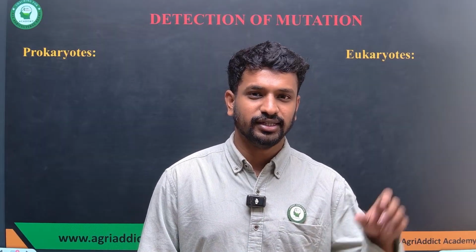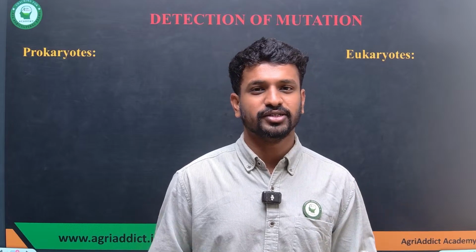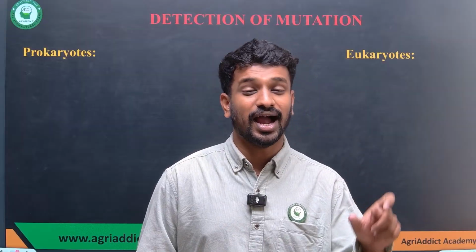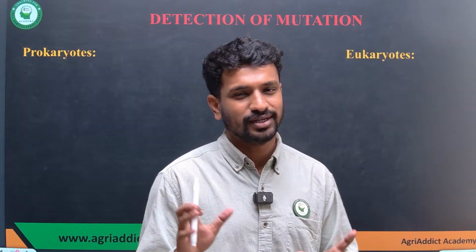In deaminating agents, there is a certain change in the base pairing properties because of deamination of certain nitrogen bases, which you have to remember. And in case of alkylating agents, because of the alkylation, the adding of the alkyl group, the base pairing properties change, where we can see the effect of transition.